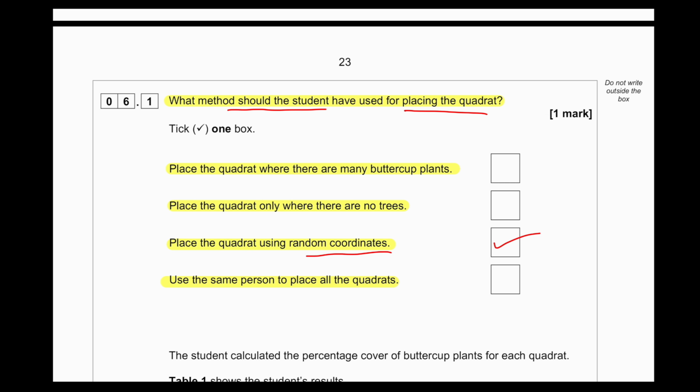The other processes are not correct because if we place the quadrat in the place where there are many buttercup plants, then it will be a bias. Place the quadrat only where there are no trees also will be a bias. Use the same person to place all the quadrats is not relevant to the technique of placing the quadrat. Any person can place the quadrat as long as it is done randomly.